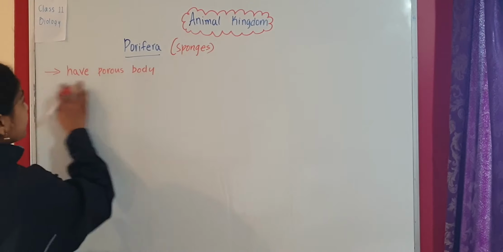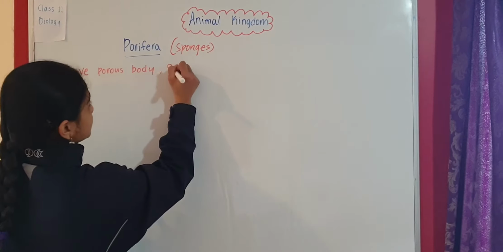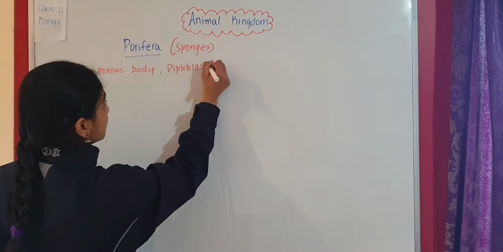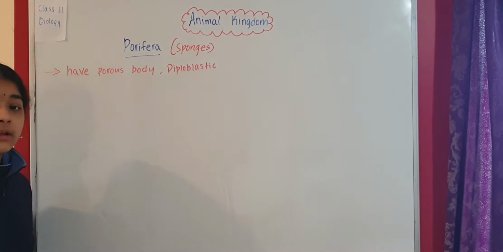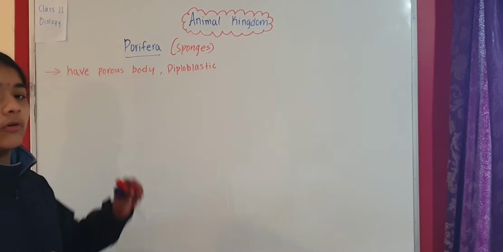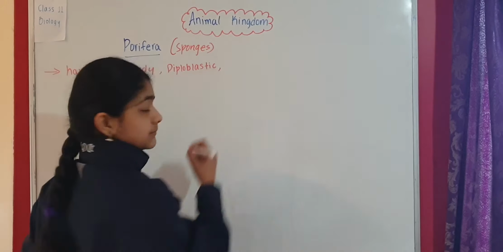The second thing is they are diploblastic. Diploblastic means they have two germ layers, those are endoderm and ectoderm. So they have only two germ layers.